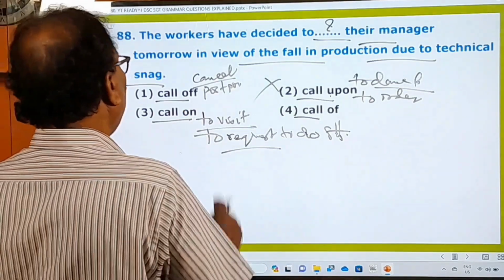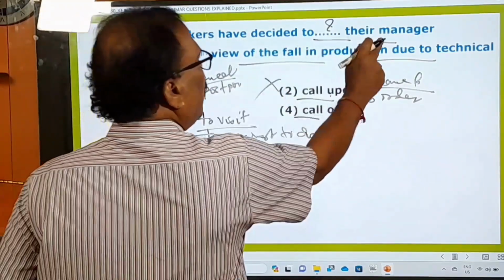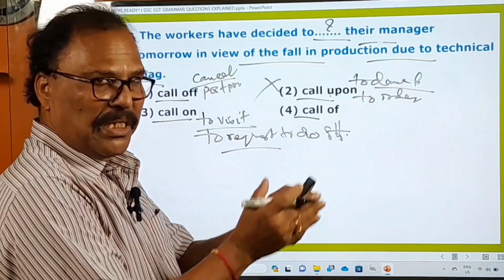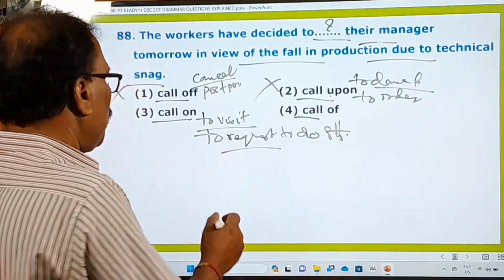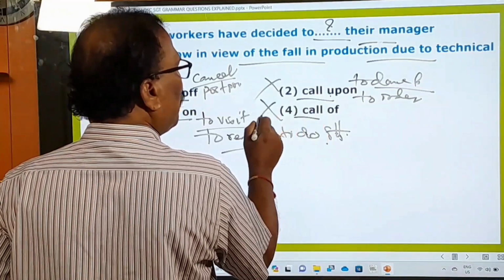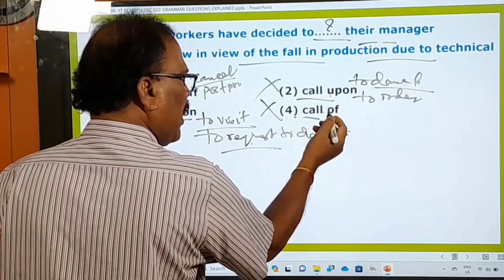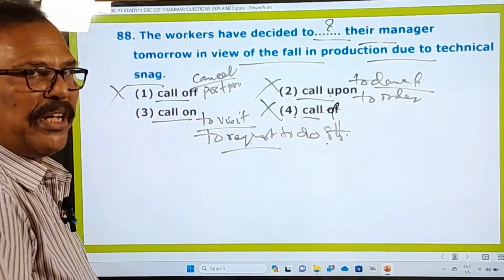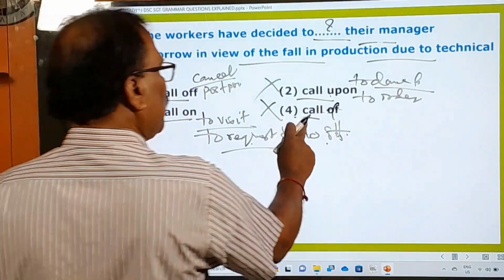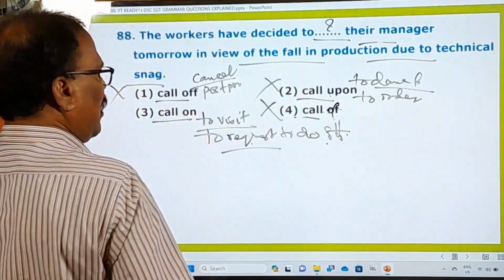So here I think the workers of the company have decided to call on their manager. Manager దగ్గర పోయి సార్ మా జీతాలు పెంచండి, something they wanted to request you. So to request to do something. So this much. And call off is absolutely wrong because call off cannot be a phrase. Call off. If at all you want it to be right, there must be one more off, one more f. But only off is there. That's why this is absolutely wrong. And this is wrong, this is wrong, and only the third one is the right one.